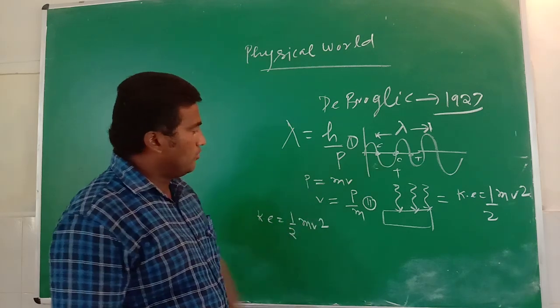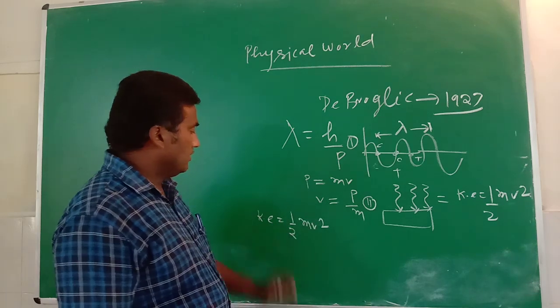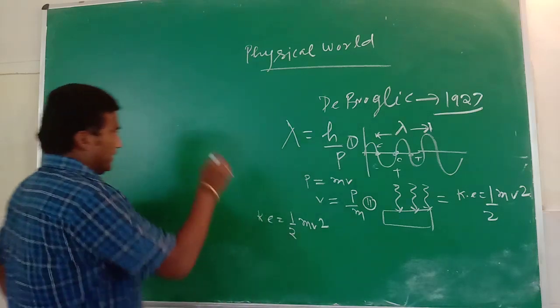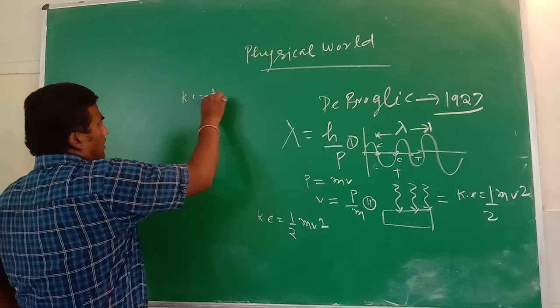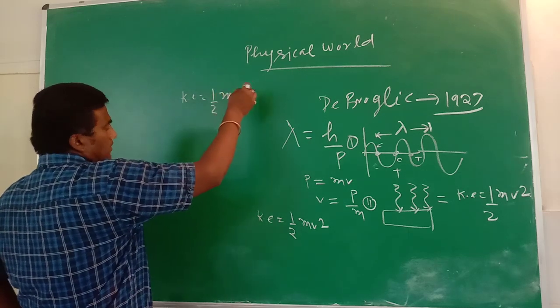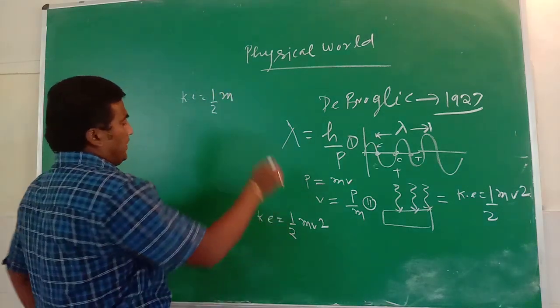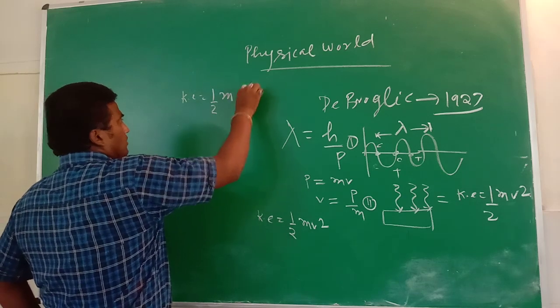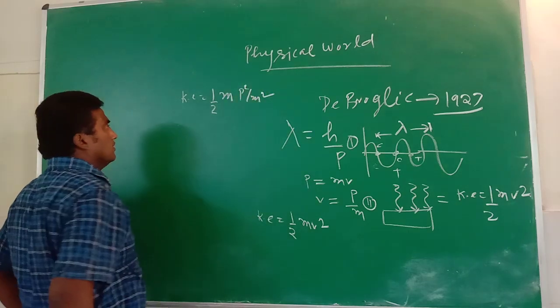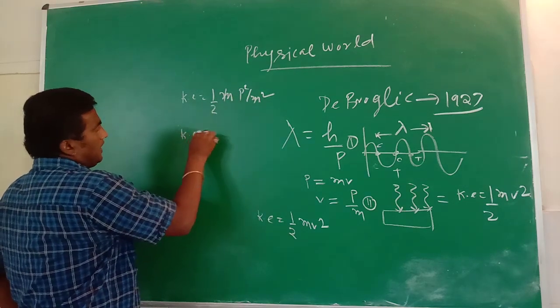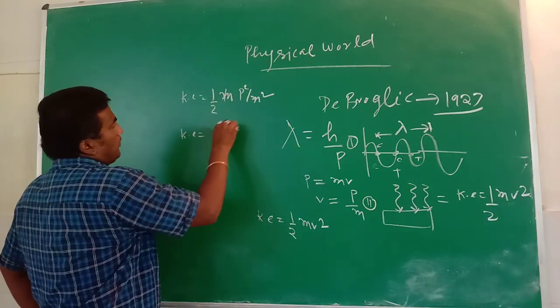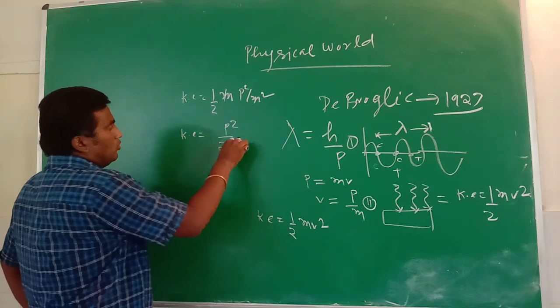Now we put the value of velocity in the kinetic energy relation. K is equal to 1 by 2 m times p square upon m square. Now m is cancelled, therefore kinetic energy K is equal to p square by 2m.